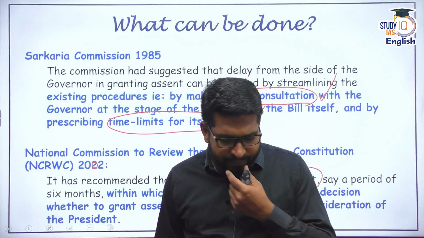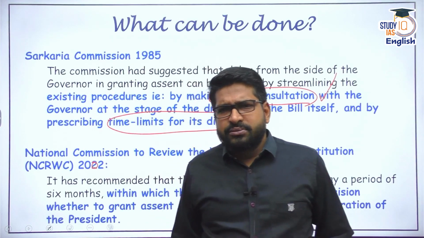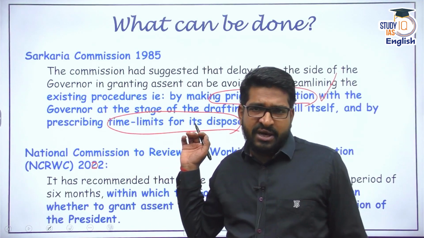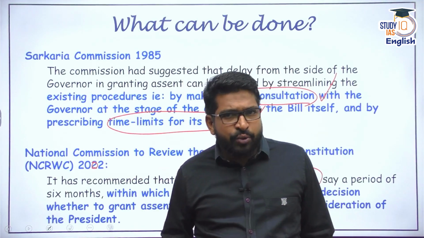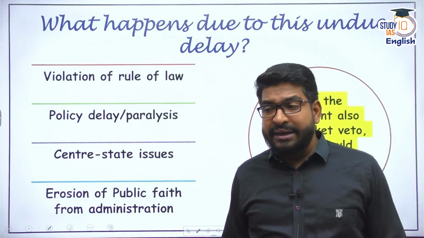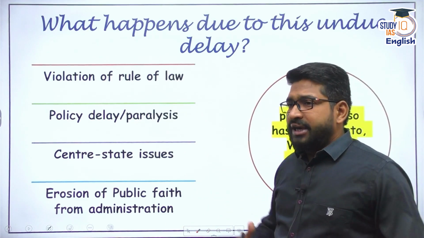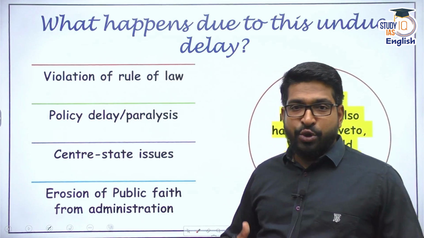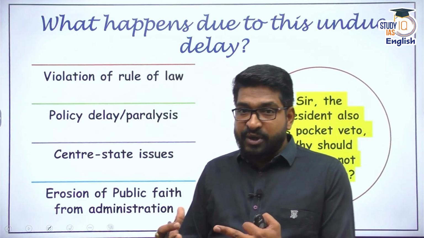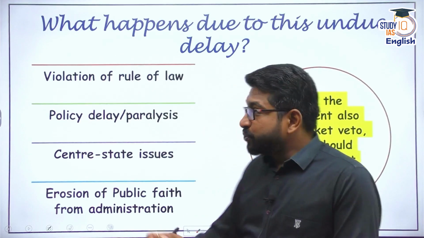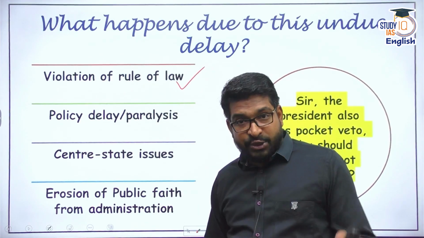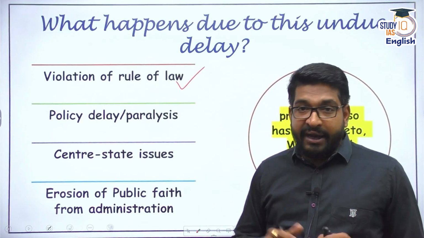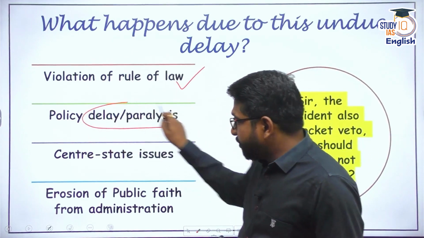Now you're thinking, sir, what is wrong? The Constitution has envisaged that there shall be a pocket veto for the governor. What is such a big deal? See, first of all, if the governor is simply sitting on the bills, if the governor is not taking any decision on the advice of the Council of Ministers, it amounts to violation of the rule of law, violation of the Constitution as well. It ultimately leads to policy paralysis and policy delay.